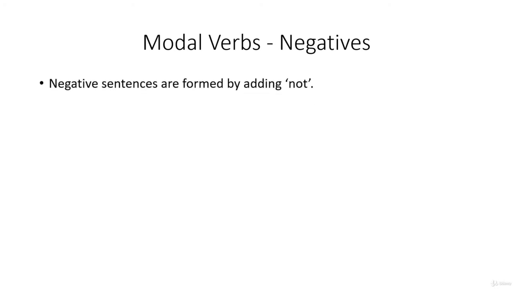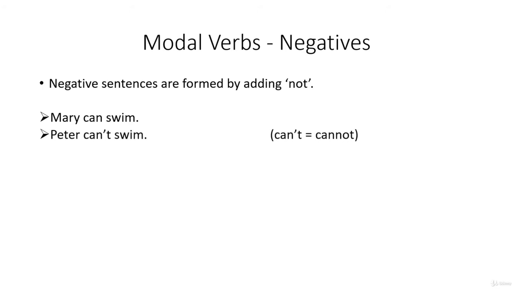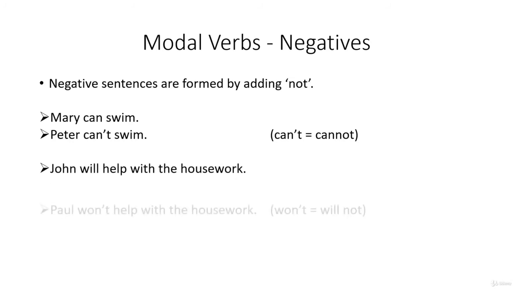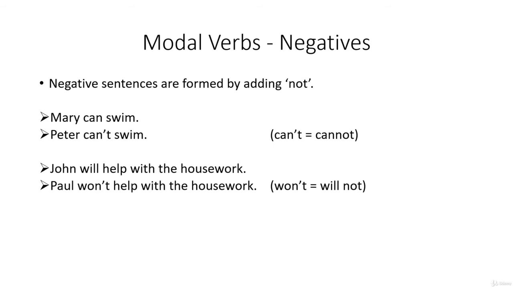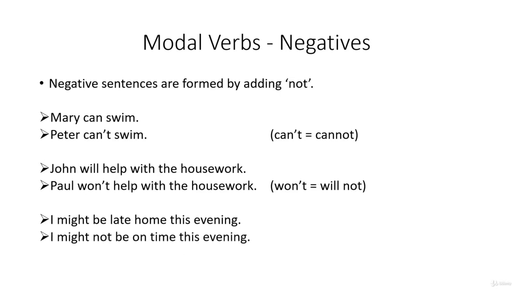So we form negative sentences with modal verbs by adding not after the verb. So Mary can swim. Peter can't swim, where can't is the short form of cannot. And please note, cannot here is one word. John will help with the housework. Paul won't help with the housework. A won't is a short form of will not. I might be late home this evening. Or putting it another way round, I might not be on time this evening.